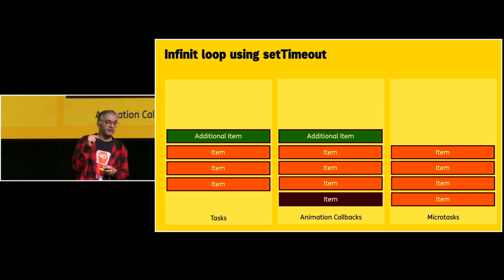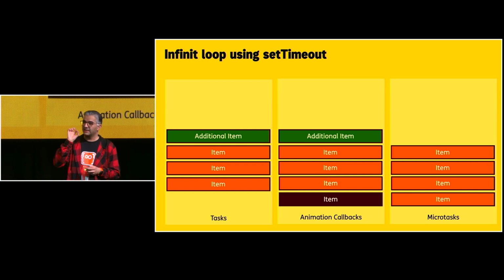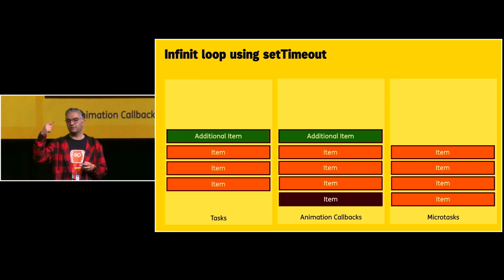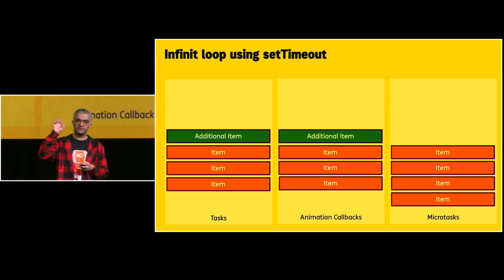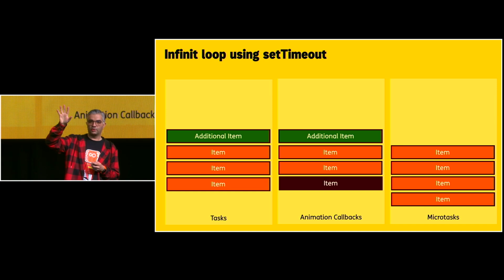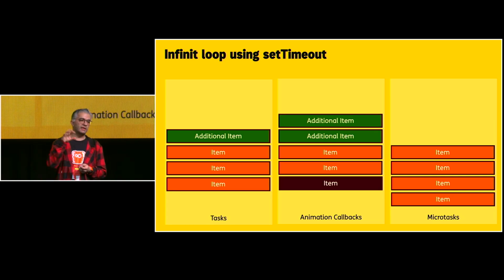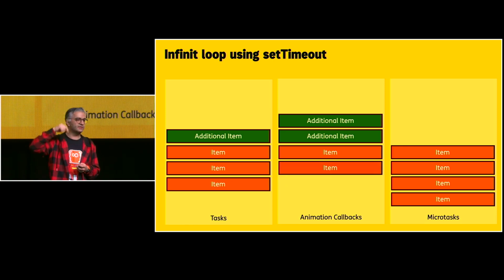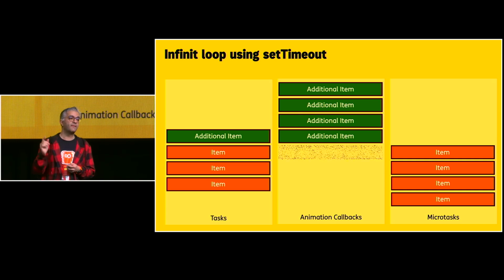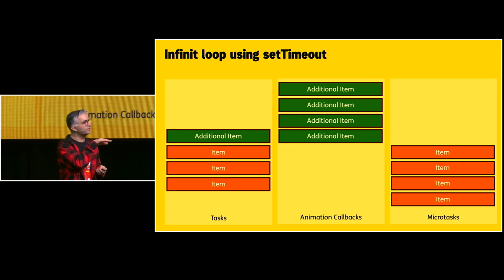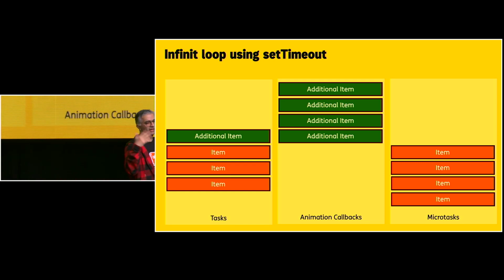But in animation callbacks, it's a little bit different. If you use requestAnimationFrame, it picks one. If you add an additional one inside your callback, it's going to ignore it for the moment because we haven't reached that. Yeah, it's a queue. Queue is first in, first out, so it's going to start from the bottom to top. So it picks one, another one. Again, it adds another. It picks another one, adds another. So it goes and goes and goes. But it stops as soon as it reaches additional items. It doesn't continue rendering additional items, running additional items.